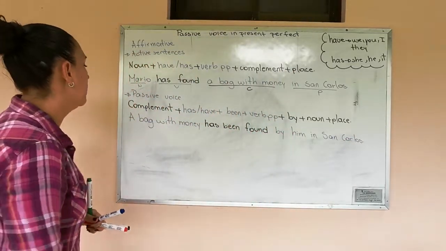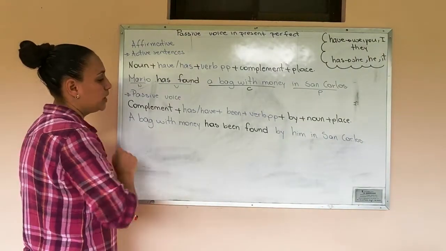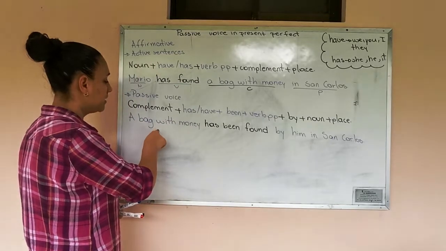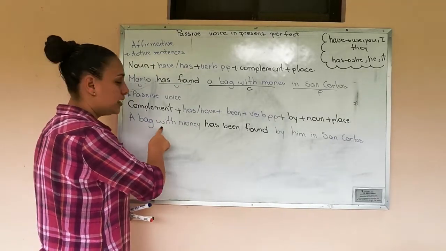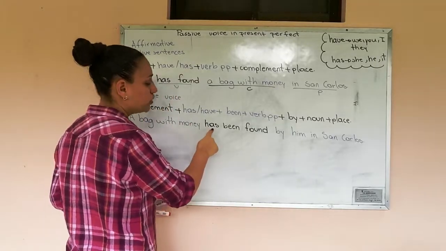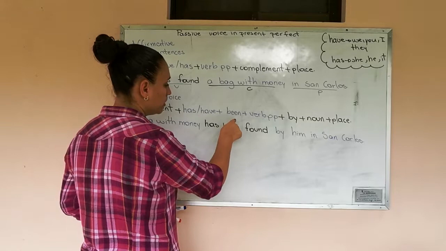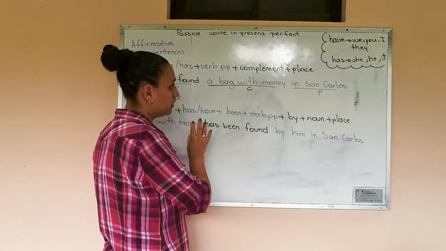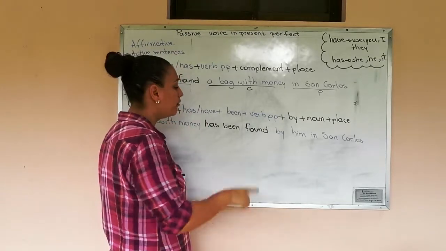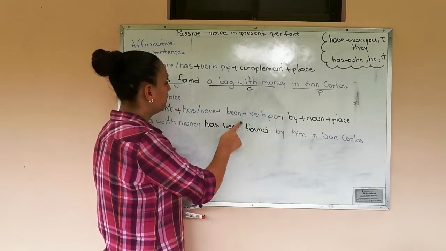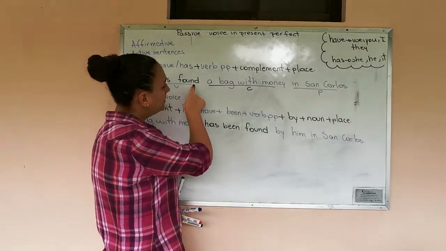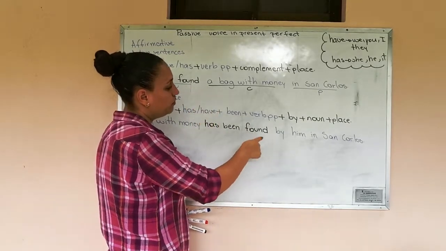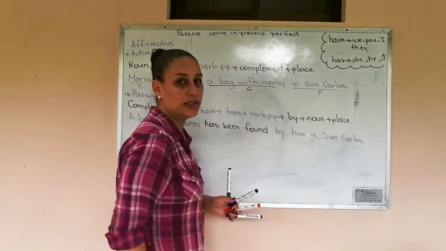Okay. We have the complement, a bag with money. We need have or has according to the noun, or in this case, according to this part of the sentence. And it's only one bag of money, so we are going to use has. Then we are going to use the verb be in the correct form with the tense, in this case with present perfect, it's been, and the verb in the present perfect sentence is already in past participle, so we are going to use the same verb, then the noun, and finally the place.